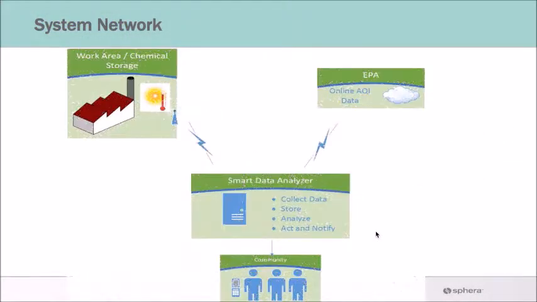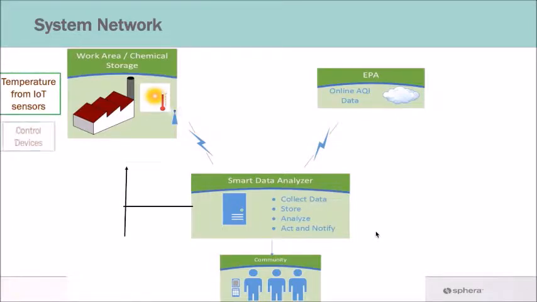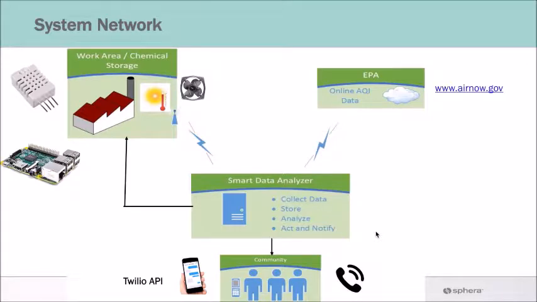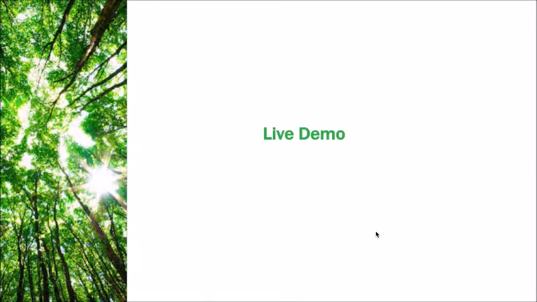The system configuration is that IoT devices are wirelessly sending data from sensors, and they can also be used to control devices. We are using a Raspberry Pi and a sensor to get the data. We get the AQI from the EPA, and cell phone messages and phone calls are pushed to the users. Now we are going to see the live demo.